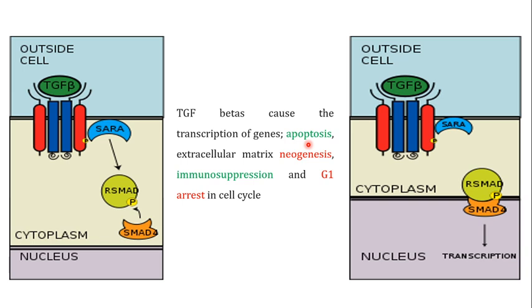Now this transforming growth factor beta actually causes the transcription of those particular genes which are involved in the process of apoptosis. They can also activate the genes which are responsible for the extracellular matrix neogenesis. They are also activating the genes involved in immunosuppression and blocking those particular proteins which can actually arrest the cell cycle in the G1 phase.